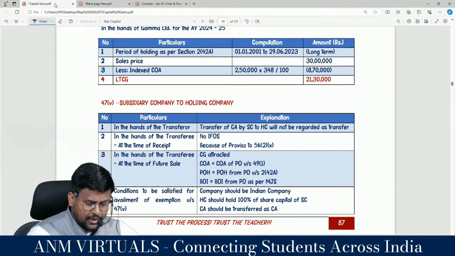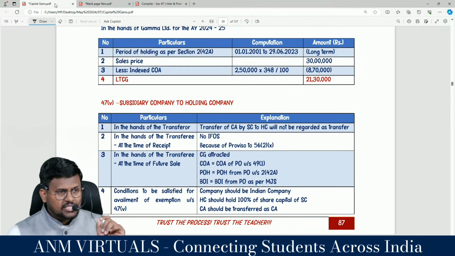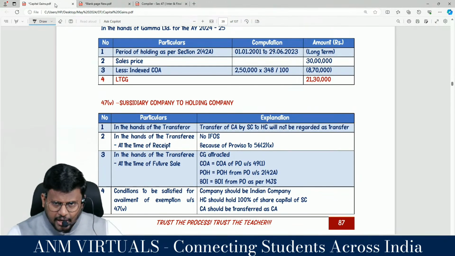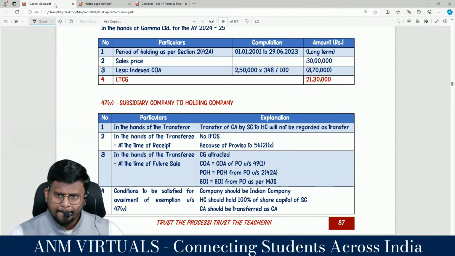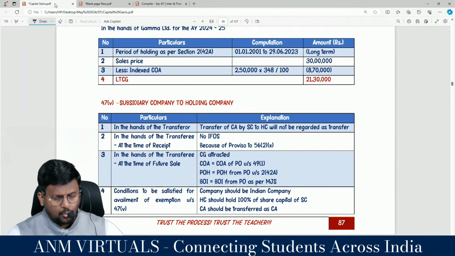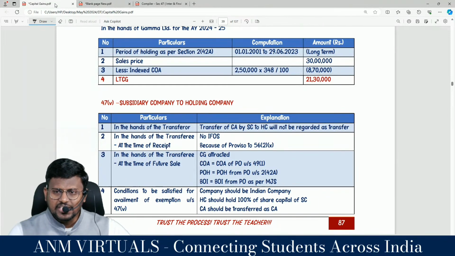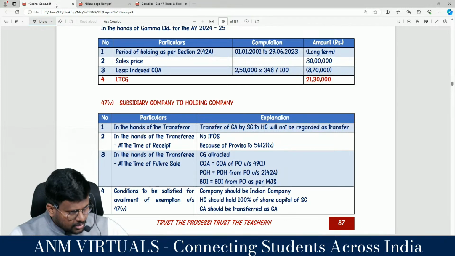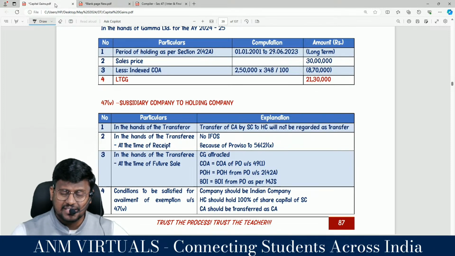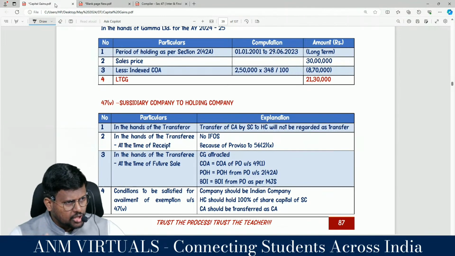So 47 clause 1, tell me. Transfer of capital asset by an HUF to its members at the time of partition will not be regarded as transfer in the hands of the HUF. What is 47 clause 3? Transfer of capital asset by gift or will or inheritance will not be regarded as transfer in the hands of the transferor, that is the donor. What is 47 clause 4?